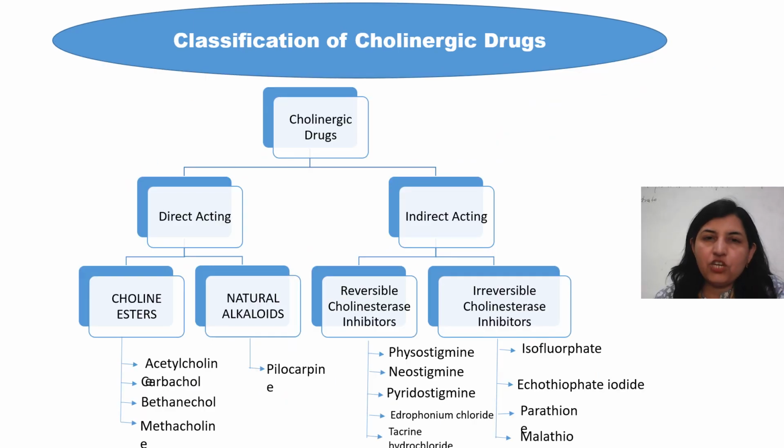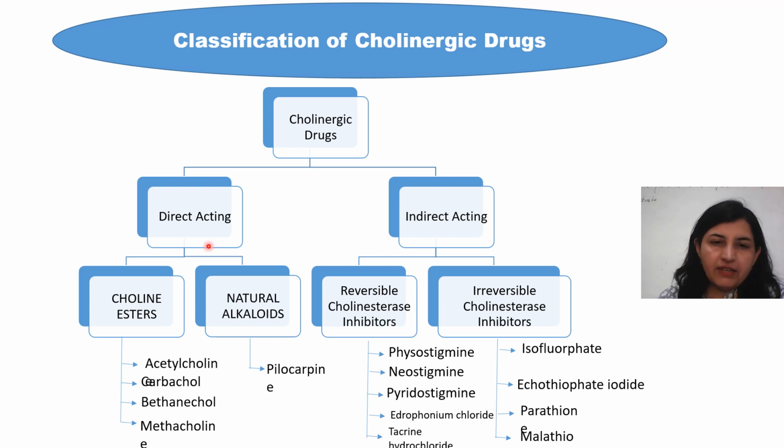Now the classification of cholinergic drugs. Basically, cholinergic drugs are of two types: direct acting and indirect acting. Direct acting means choline esters and natural alkaloids, whereas indirect acting means drugs which do not bind with the receptor directly, but increase the concentration of acetylcholine in the body by inhibiting its hydrolysis.